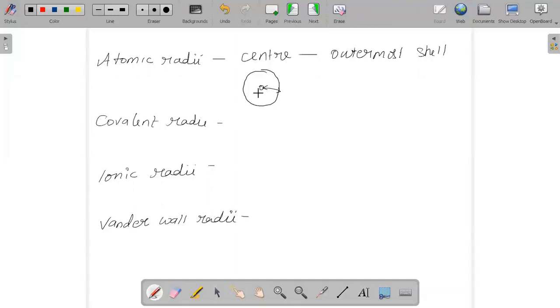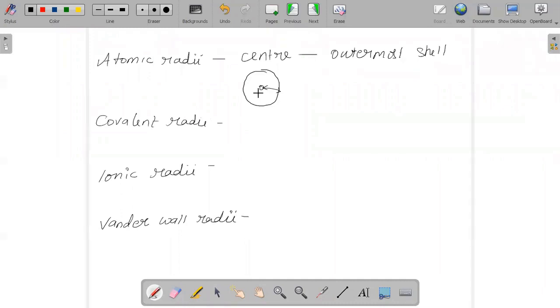Though we say it is very small, it exists, and you could never say that the electron's probability is zero even at a large distance. And the size of your atom will keep changing from one bonded state to another. Therefore we have to consider the effective size instead of the accurate size.